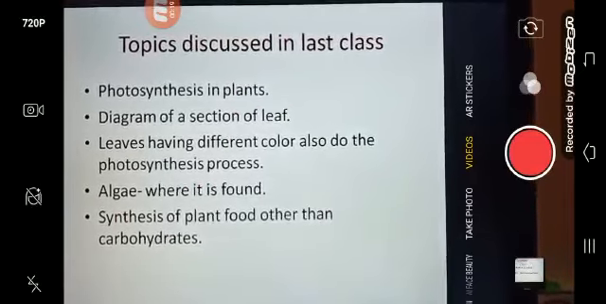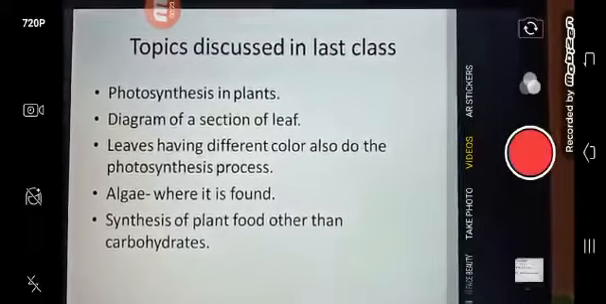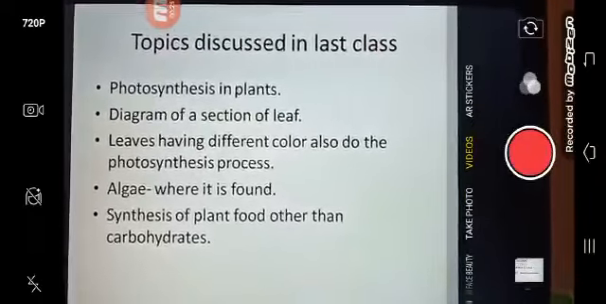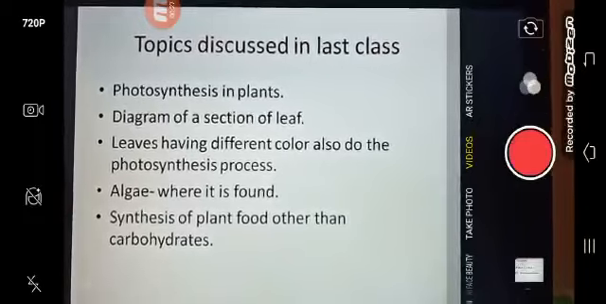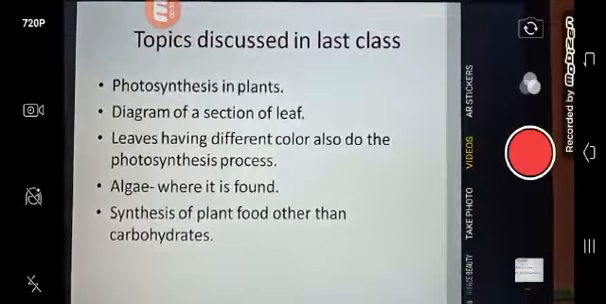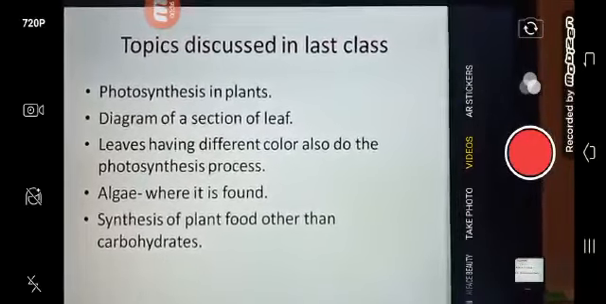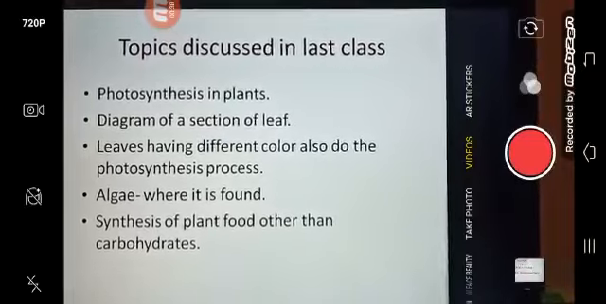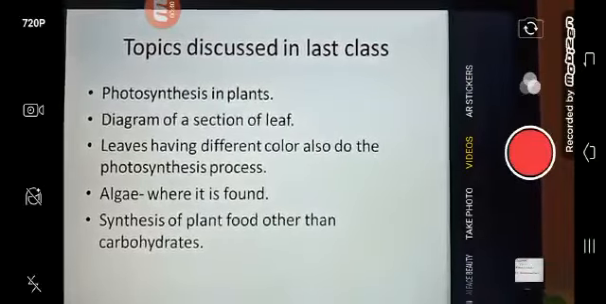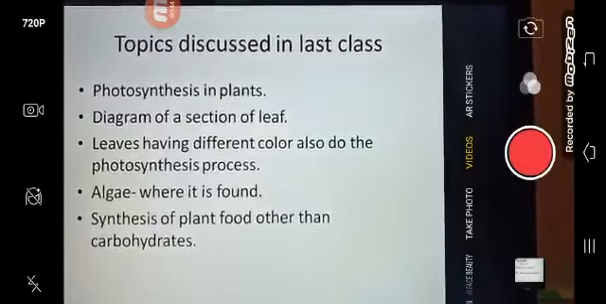The topics that were discussed in the previous videos were photosynthesis in plants, diagram of a section of leaves having different color also do the process of photosynthesis and how they do it. What is algae, where it is found, synthesis of plant food other than carbohydrates. We have discussed some points of this topic. Now we will discuss the other points which are left out in this last topic, that is synthesis of plant